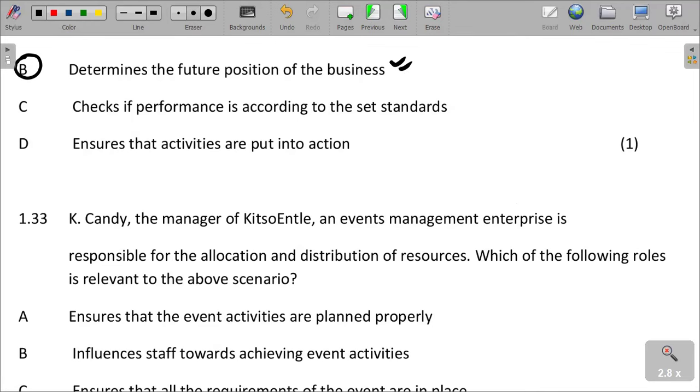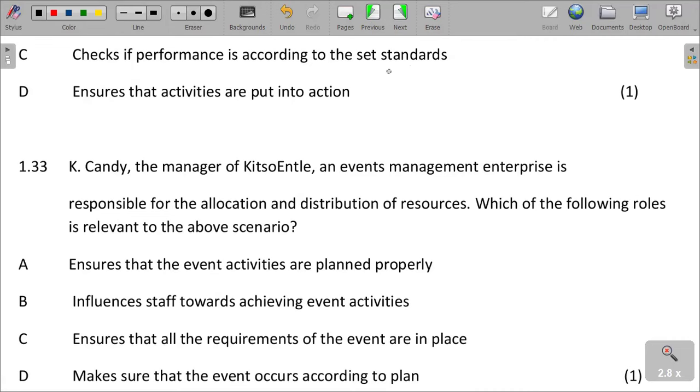Candy, the manager of Kito Enhle, an events management enterprise, is responsible for the allocation and distribution of resources. Which of the following roles is relevant to the above scenario?